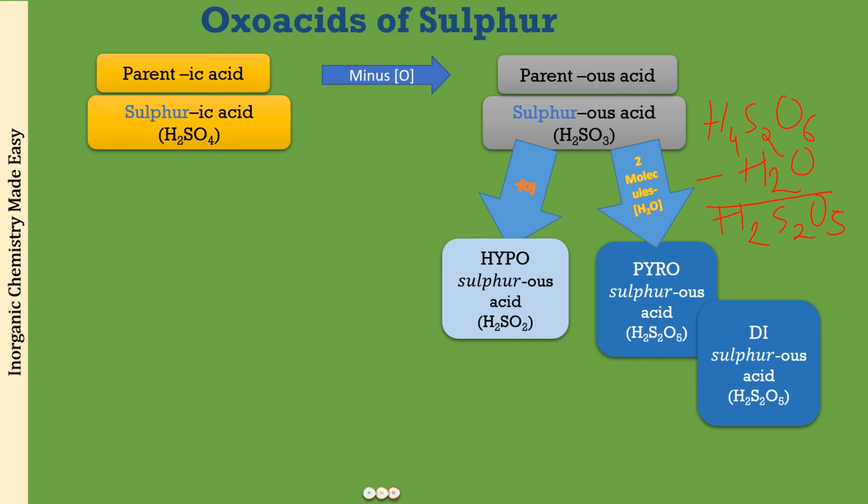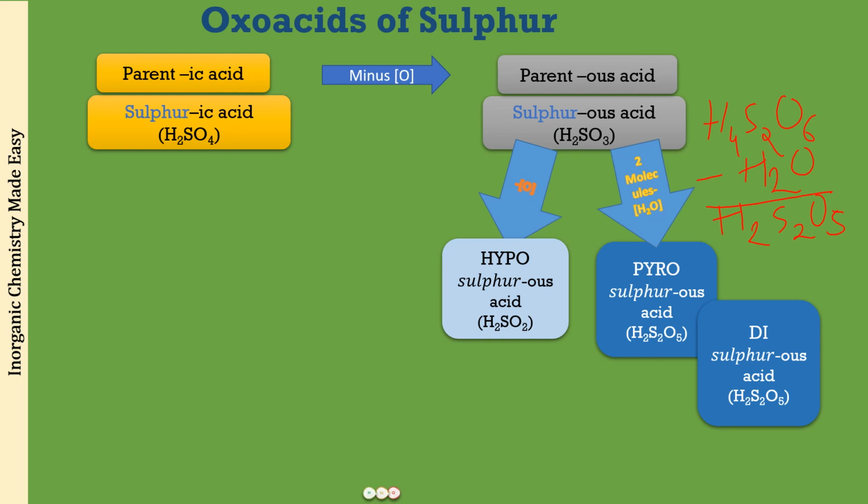So remember, pyro stands for heat. You are going to take 2 molecules of sulfurous acid, heat it to make it pyrosulfurous acid, and because you have taken 2 molecules of sulfurous acid, you can also call that disulfurous acid.